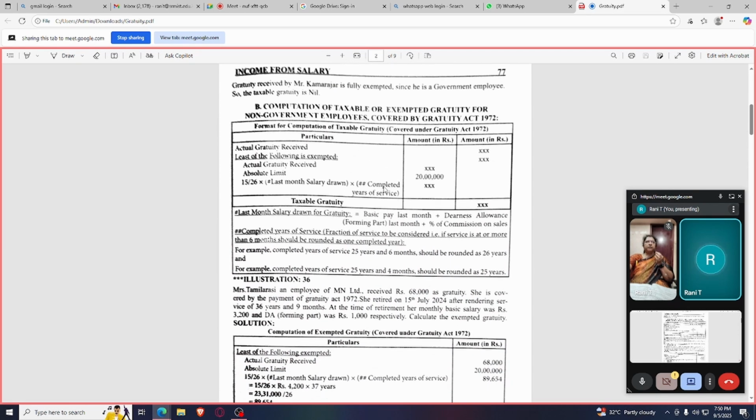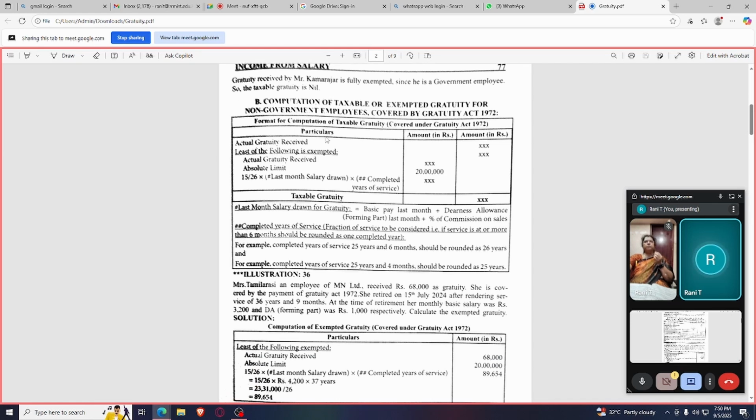Second, when we are going to compute the exempted gratuity for non-government employees who are covered by the Gratuity Act 1972, this is the format. Here, the actual gratuity received you have to write in the outer column, and the least of the three you have to reduce. What are the three things which you have to compare in order to find the least? That least will be exempted.